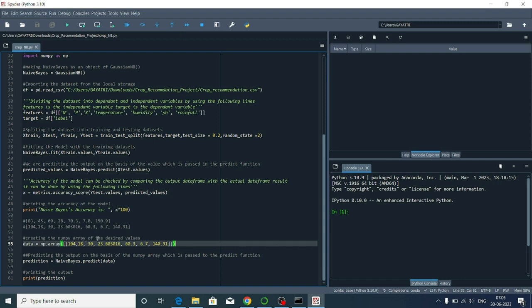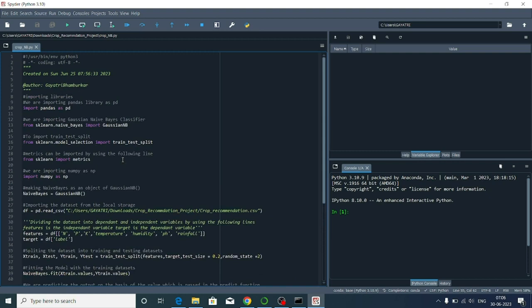Creating the numpy array of the desired values: data equals np.array, here is the array. Then predicting the output on the basis of the numpy array which is passed to the predict function by using the following line. Then lastly printing the output. Now let's check its execution.